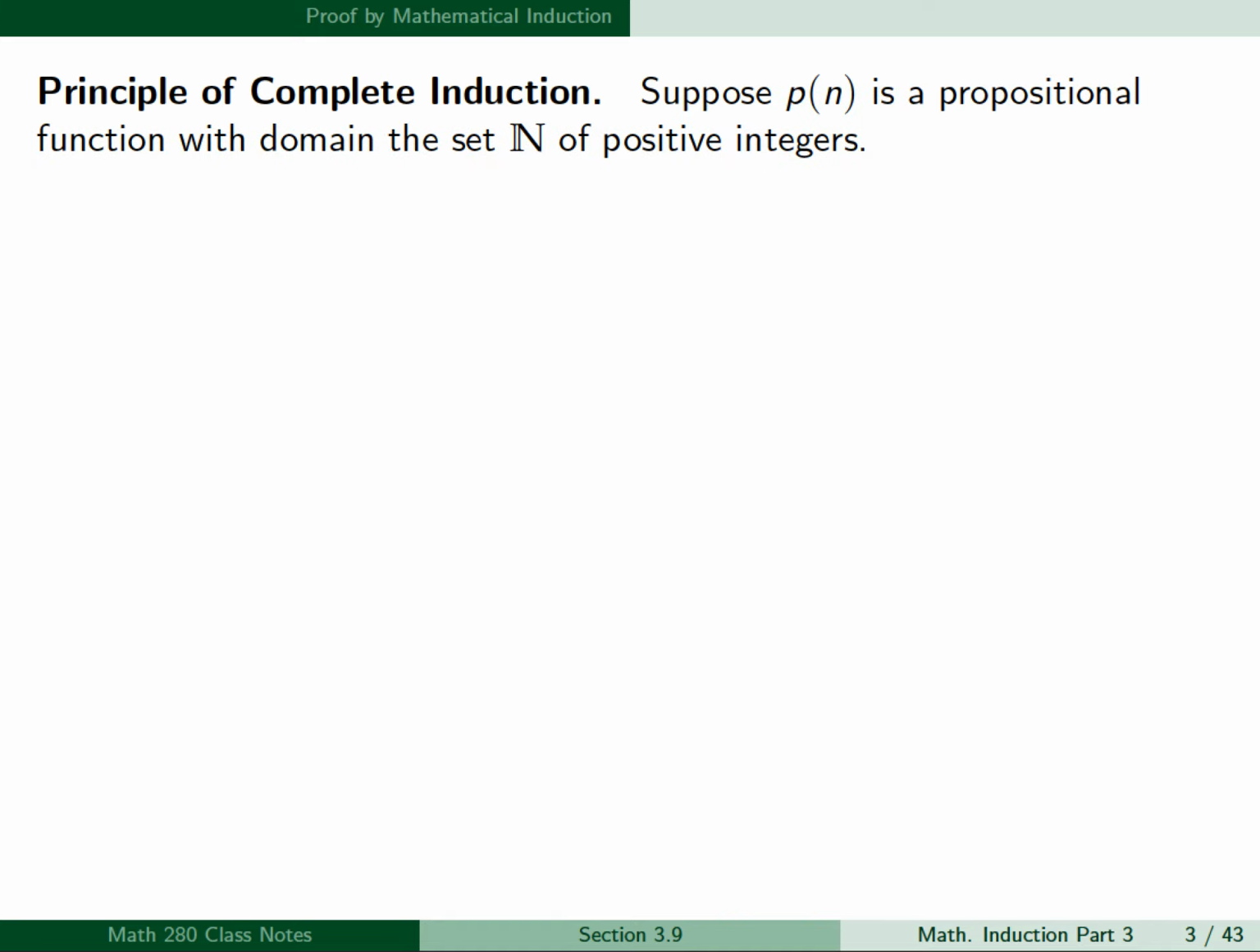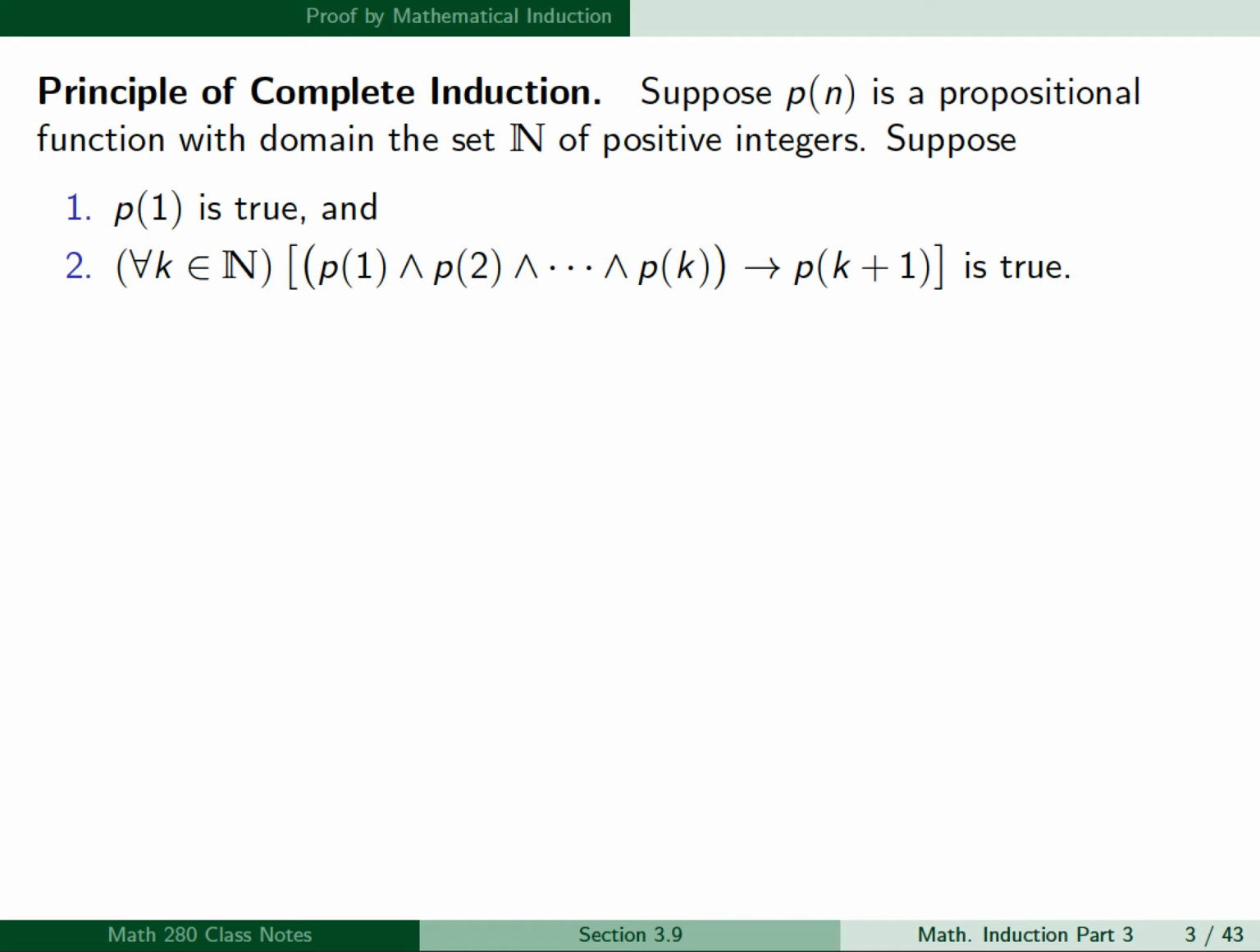So suppose P(n) is a propositional function with domain the set N of positive integers, and let's suppose 1, P(1) is true, and 2, for all k in N, P(1) and P(2), and all the way down to P(k) implies P(k+1) is true. Then we can conclude that for all n in N, P(n) is true.